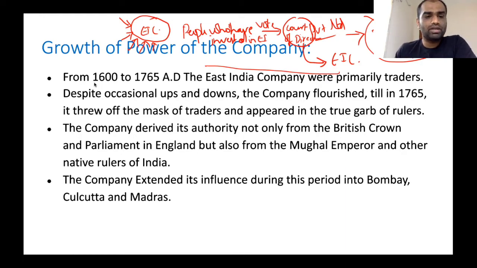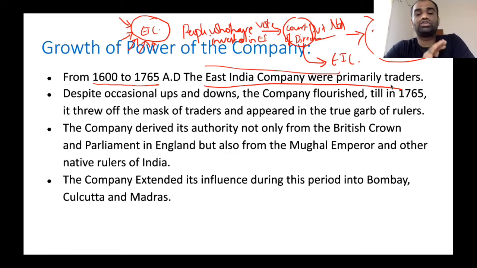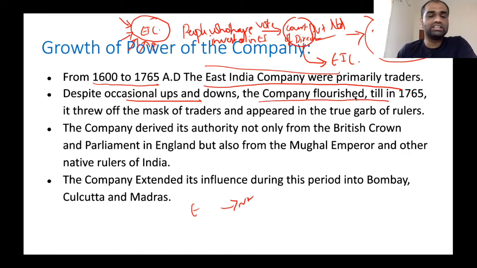Now, if you look at the period between 1600 to 1765, the English East India Company were primarily traders. Between this period, they were primarily traders because they thought that it is not warranted to involve themselves in political affairs, as involving in political affairs will eat into their profits. So that's why they were primarily traders during this period. They did not concern themselves with amassing any sort of political power. They were primarily only traders. Despite occasional ups and downs between English and native rulers, the company flourished till 1765.